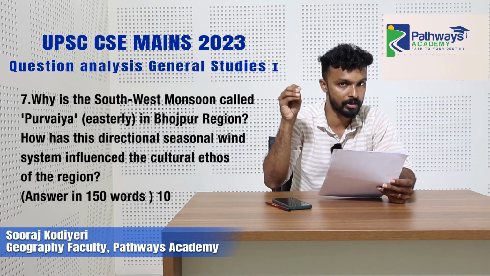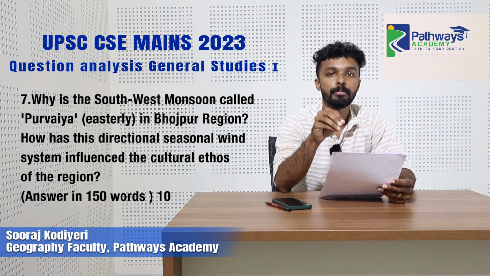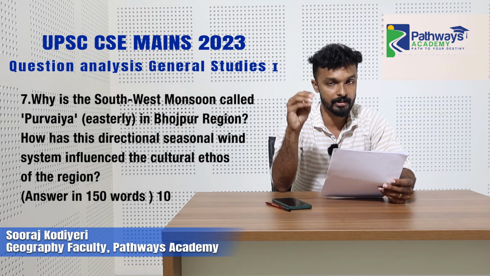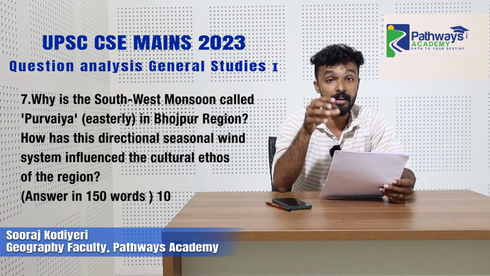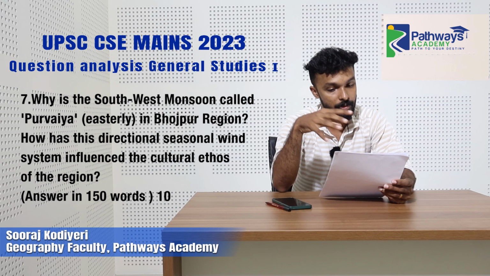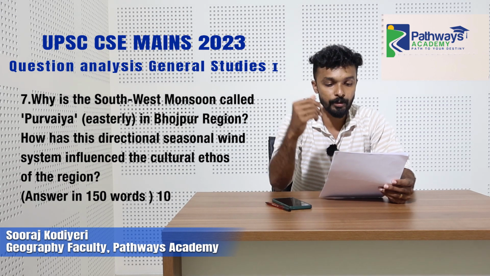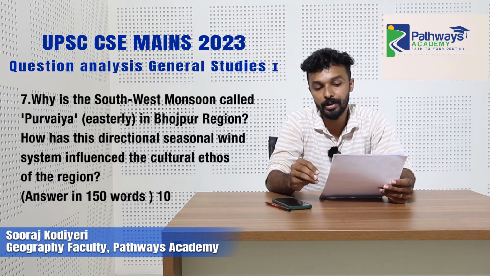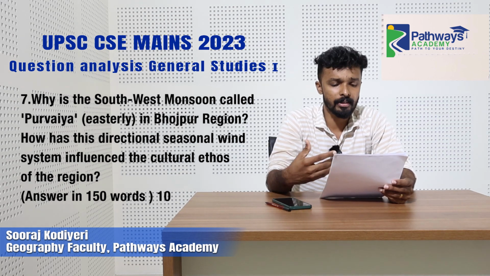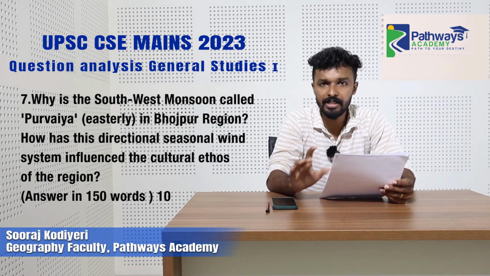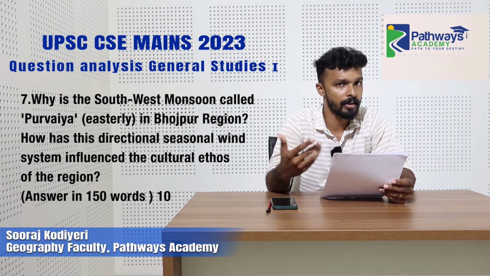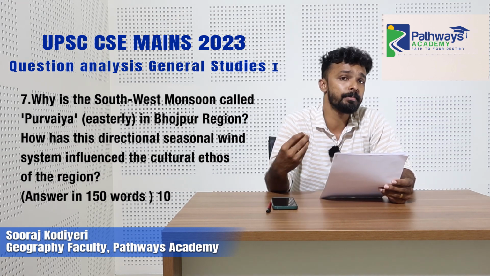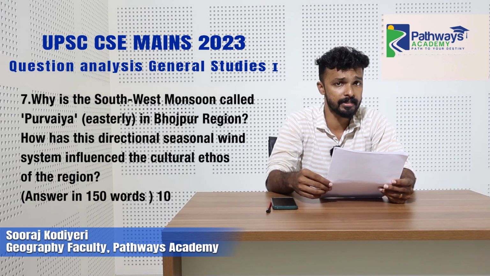So when it goes through the northern plains of India, the people in the Bhojpur region call this wind an easterly wind, that is Purvaya. That is the reason behind the naming. And for the second part of the question, how has this directional seasonal wind system influenced the cultural ethos? It's nothing but the southwest monsoon, that means the major monsoon, our rainy season from June to September. So you can compare it with the monsoon festivals, cultural practices, etc.